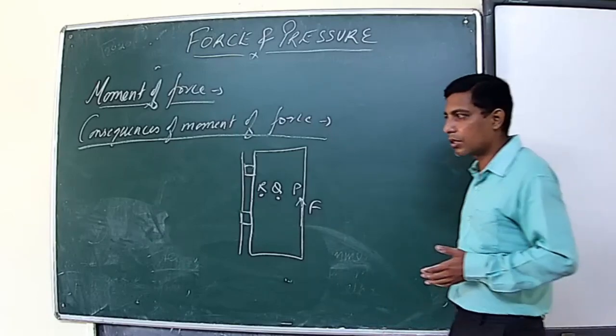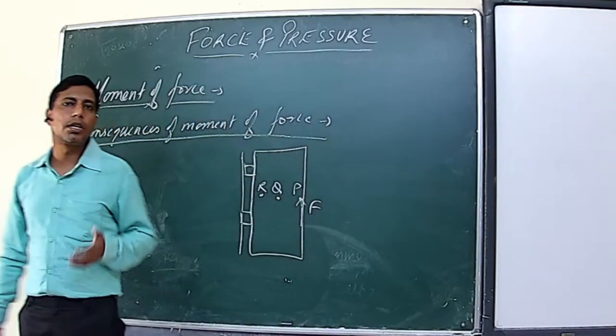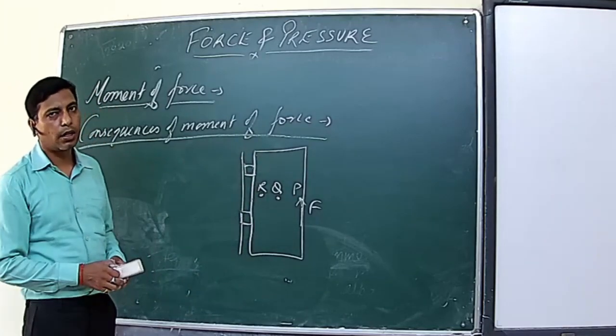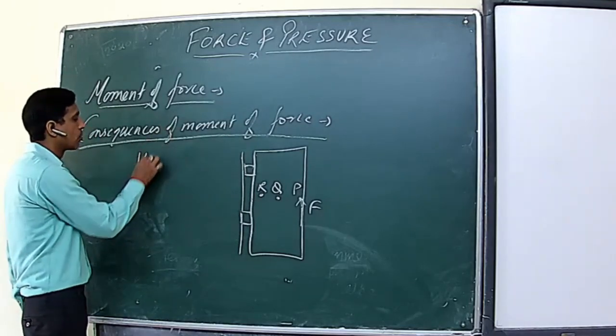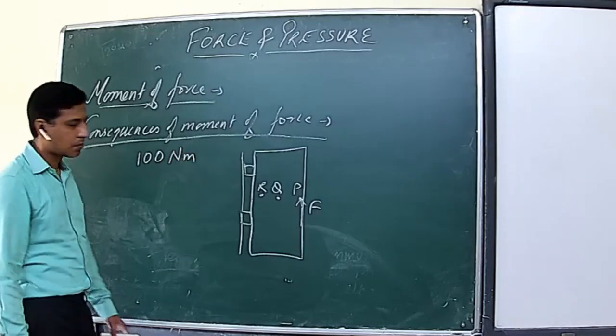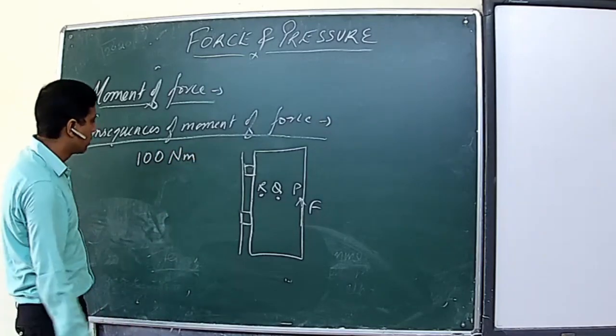We have learned from this concept that while designing any rotatory device, whenever we have to reduce our effort, we have to increase the moment arm length. Mathematically, suppose the moment of force required to rotate anything is 100 Newton meter. Newton meter is the SI unit of moment of force.